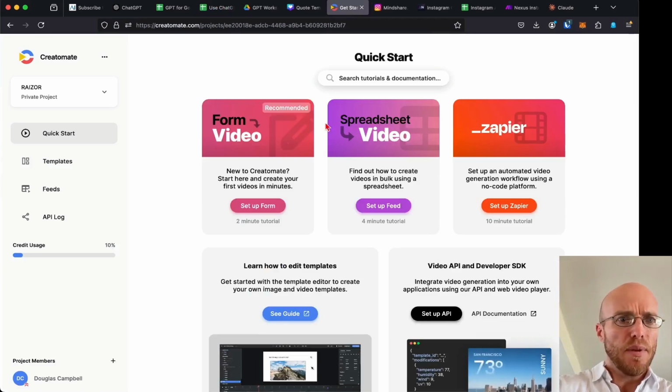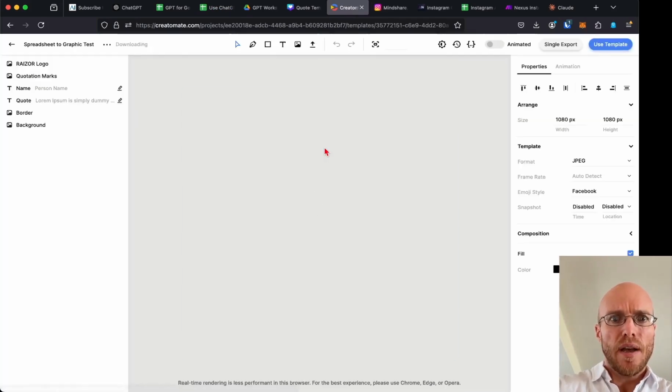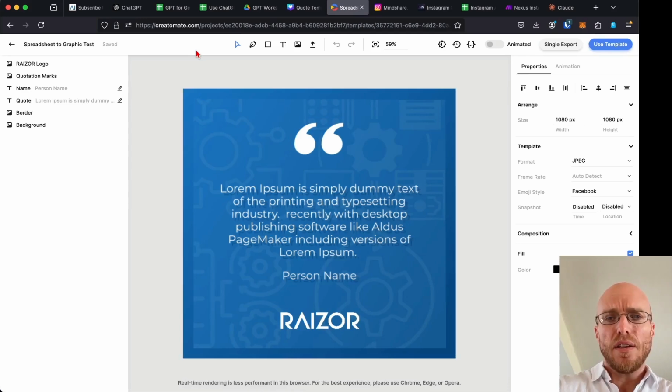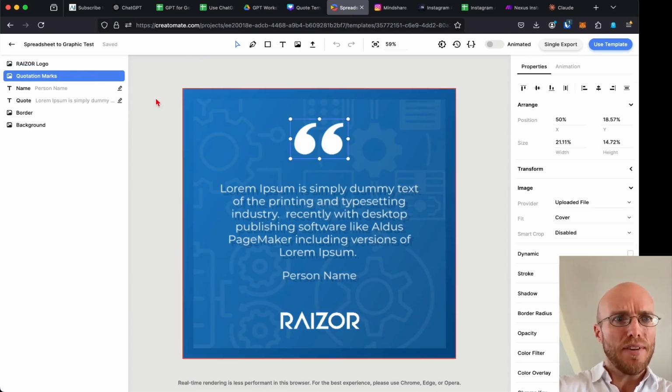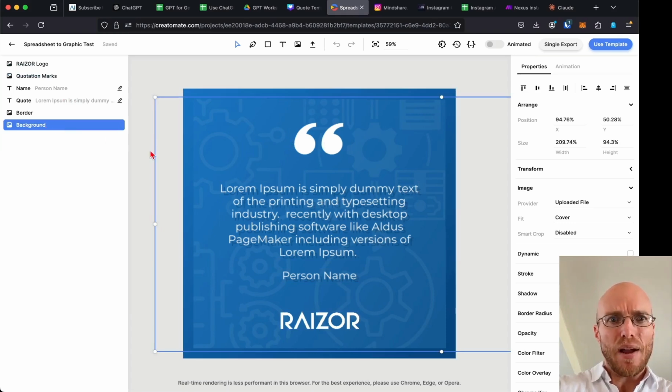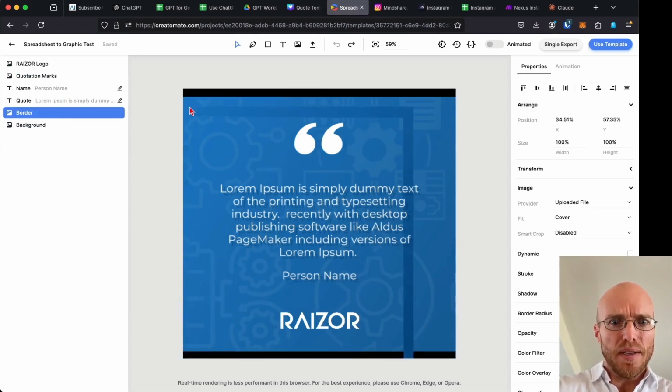I believe you get a free test if you want to try this. I have a template that I created just for this. And what you'll notice here is I have my logo that I put there. I have this little quotation marks graphic that I put in there. I'll go first, this background image, and a border, which is kind of hard to see.